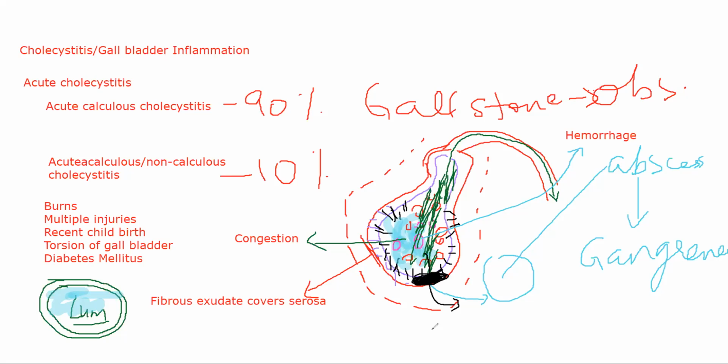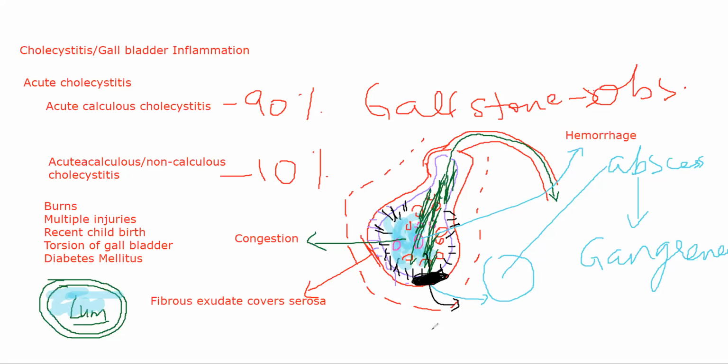Now, as hemorrhage occurs, neutrophilic exudate starts filling up the area. So that inflammatory exudate will specifically have a lot of neutrophils in it. Ultimately, the wall of the gallbladder will start having pouches of pus inside it. That pouch of pus is an abscess.